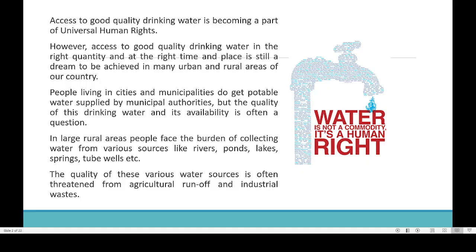Rarely in certain areas of our state, like you can see Kasargod, you might have heard about the endosulfan problem. So only in such areas drinking groundwater or tube well water or pond water may be risky. Otherwise in most of the areas of Kerala, drinking this pond water may be safe also. So quality of these water sources is often threatened from agriculture runoff and industrial waste. So that is a major problem.